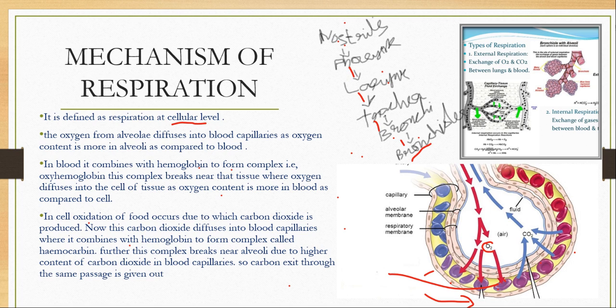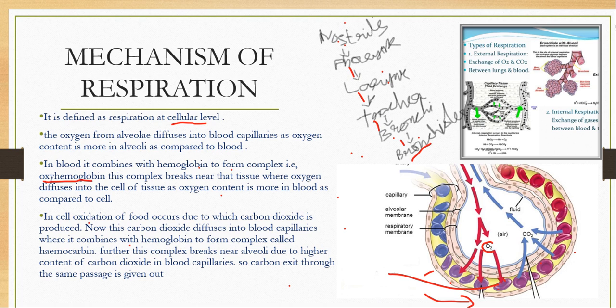This blood is red in color due to the presence of a pigment called hemoglobin. Hemoglobin is made up of two components: iron, and globin, which is a protein. After diffusing into the blood, oxygen combines with hemoglobin and forms a complex called oxyhemoglobin.